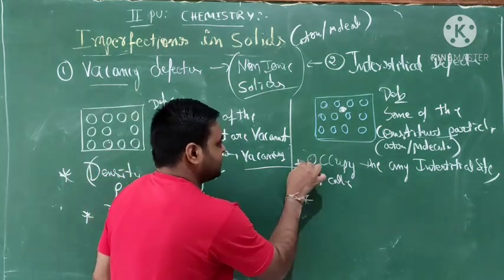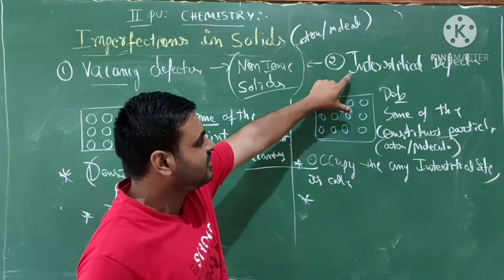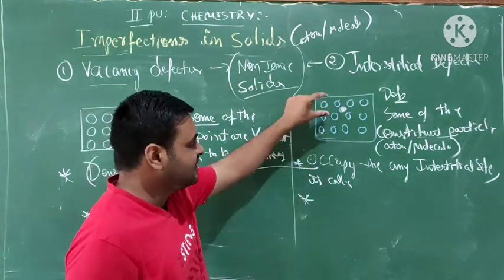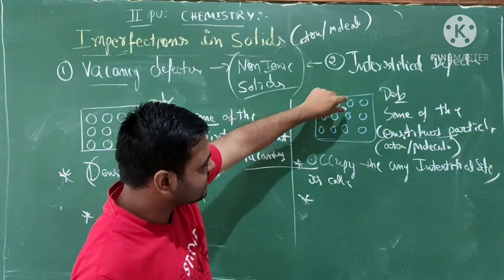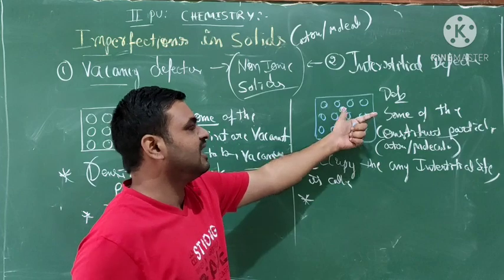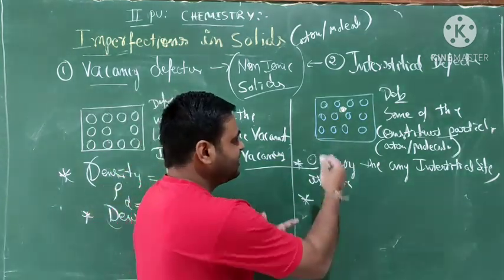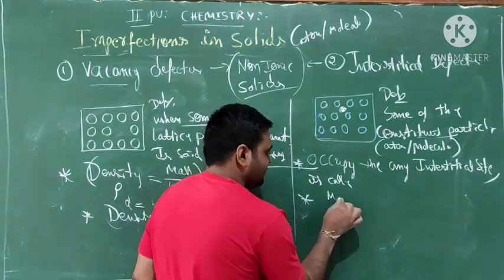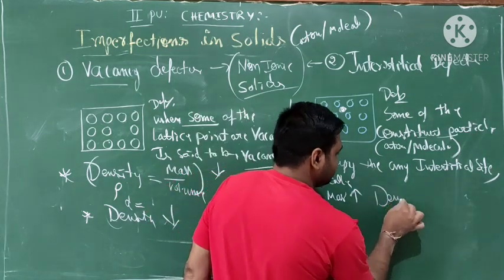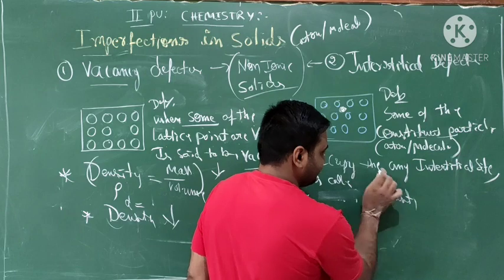Okay, next we want to go to interstitial sites. What do the interstitial sites have? The interstitial sites have a further number of atoms present. So mass goes on increasing, and what does that make? Density. This is very important.